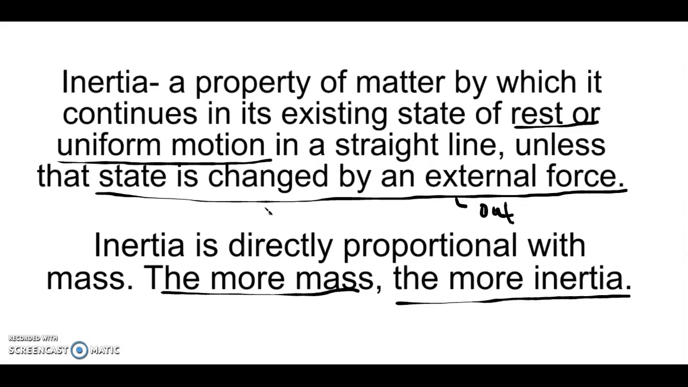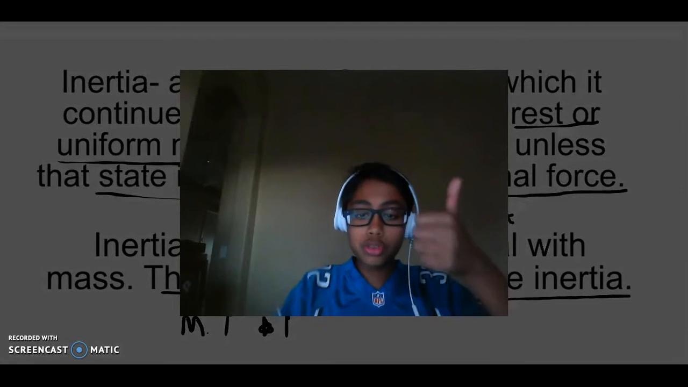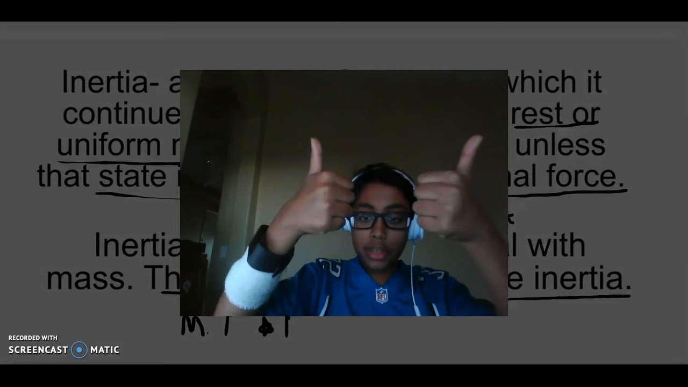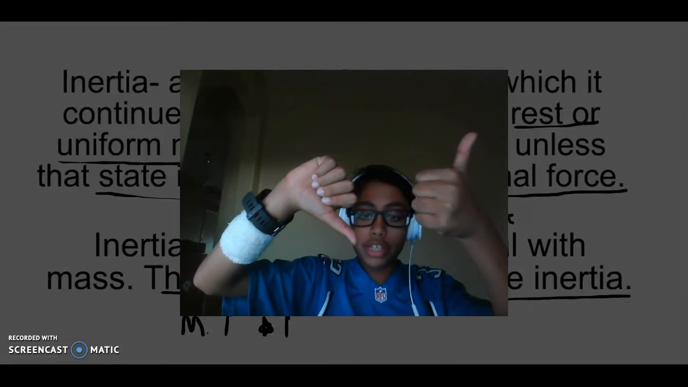So what it means is that if one constant changes, another constant will be affected by it in some way. When they're directly proportional, that means if one constant, in this case mass, goes up, the other constant, inertia, which we'll just draw a star for, will also go up. So they're directly proportional. You can remember this with two thumbs up: directly proportional. Inversely proportional we'll get into in the next law.